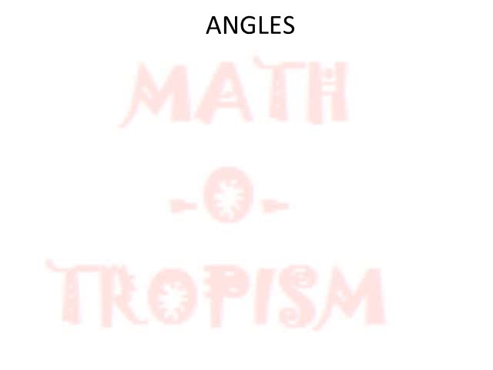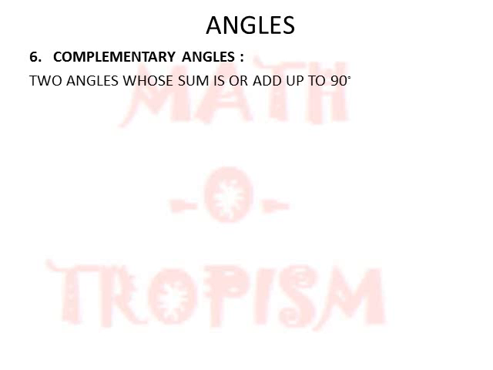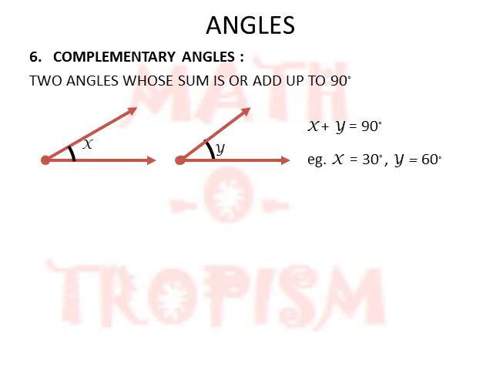Till now we have seen a single angle. Let us now consider two angles at a time. If two angles are such that they add up to 90 degrees, then these angles are called complementary angles. Here we can see an angle of measure x and another angle of measure y.